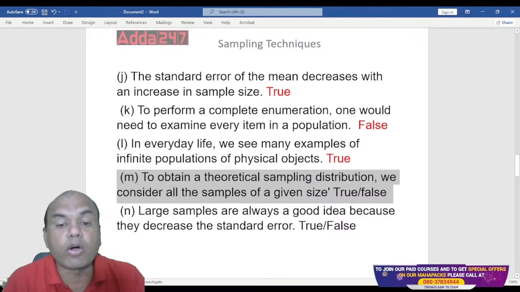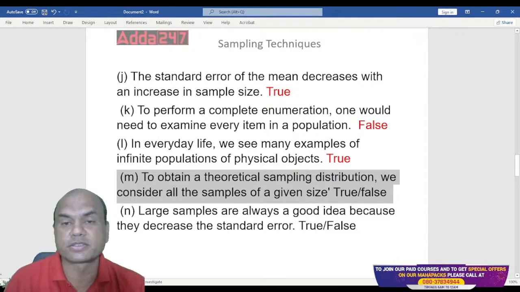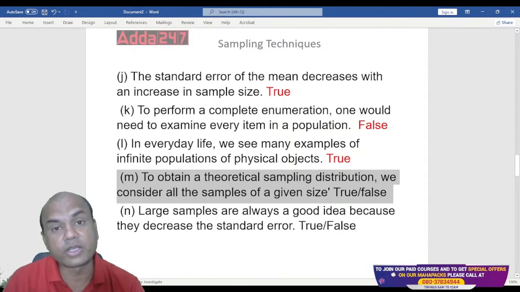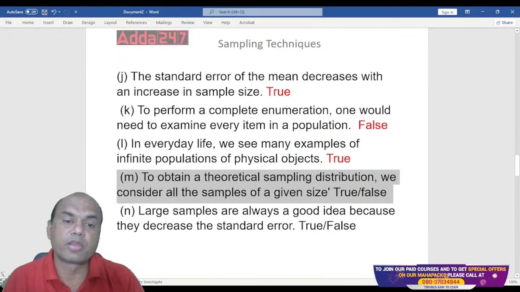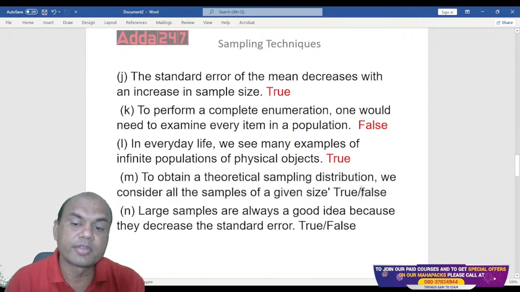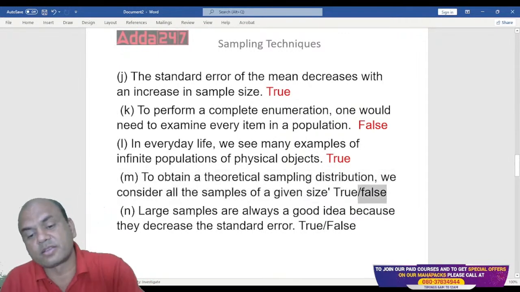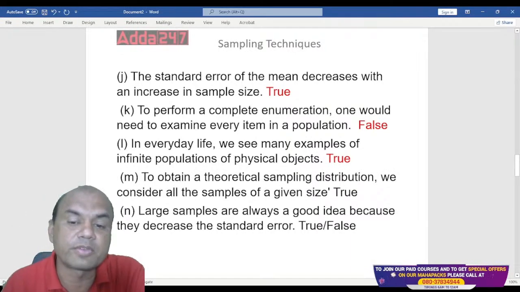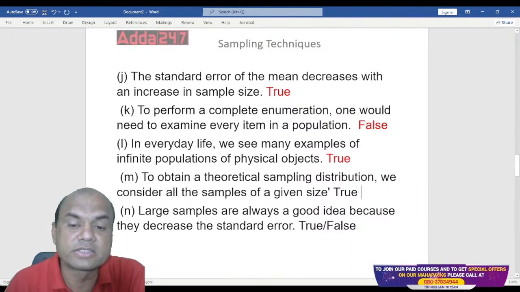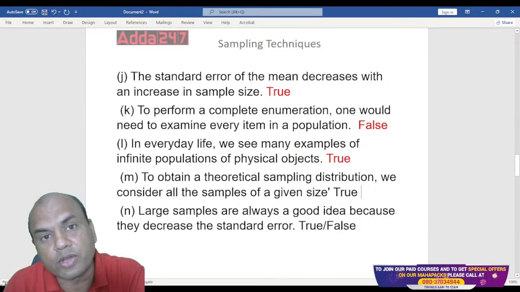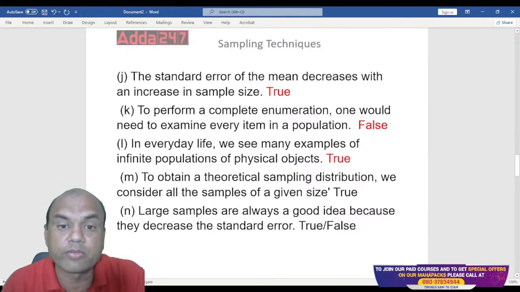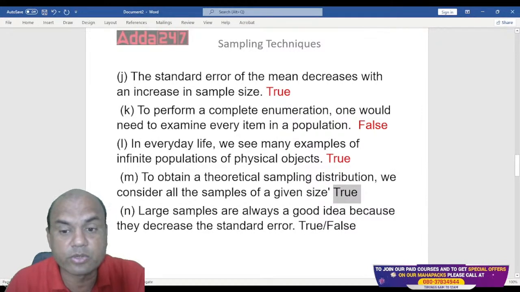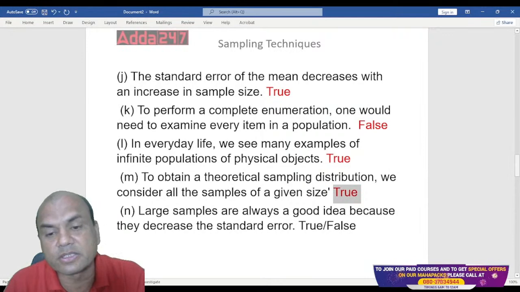Do we consider all the samples or not? The answer is true. Yes, we consider all the samples of the given size, whichever sampling you have done. So the answer is true again. Got it?